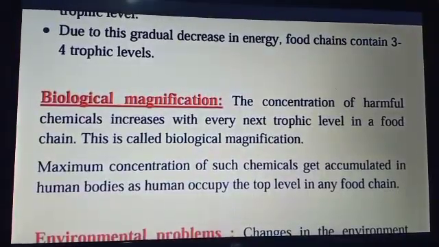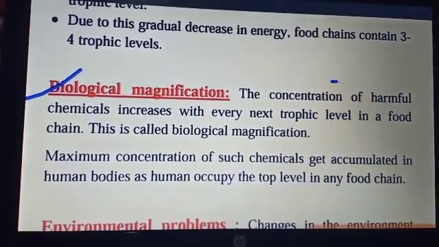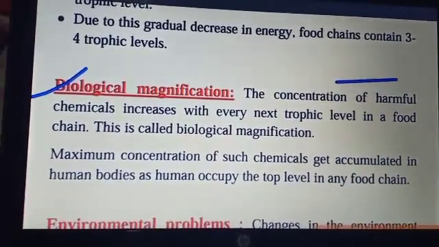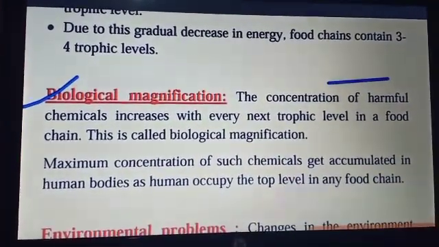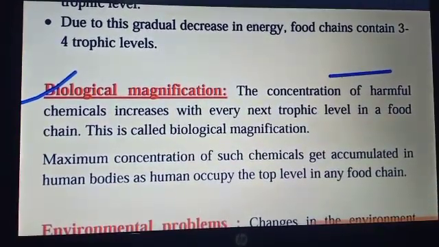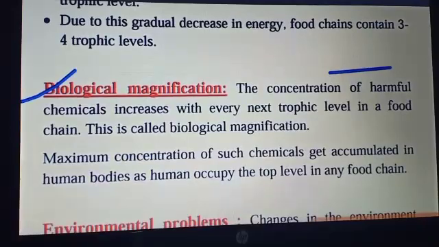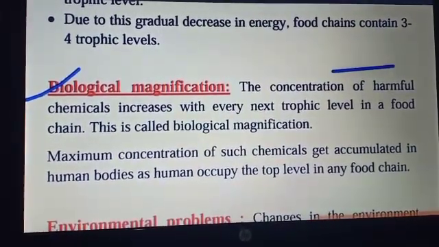How much energy is transferred to the next trophic level? It is only 10% of the energy which is transferred to the next trophic level, while the 90% of the energy is utilized for the daily processes, or you can say the life processes like digestion, growth, reproduction, etc.